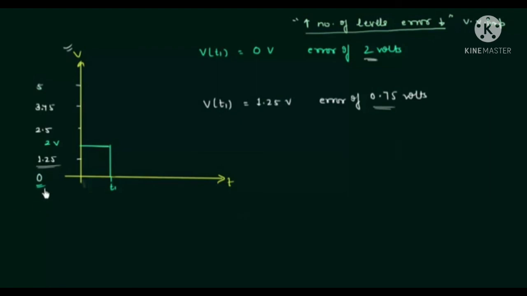If we increase the number of levels more, for example, if I have levels equal to 0, 1, 2, 3, 4 and 5, then this 2 volt can clearly be measured as 2 volts. So voltage at T1 in this case is equal to 2 volts, and error of 0 volts is there. So we have reduced the error of 2 volts to 0 volts by increasing the number of levels.